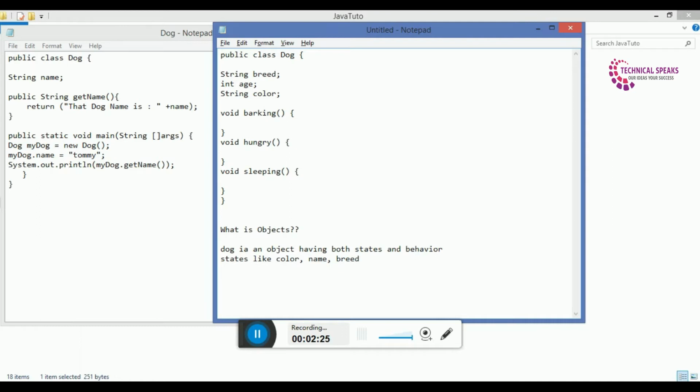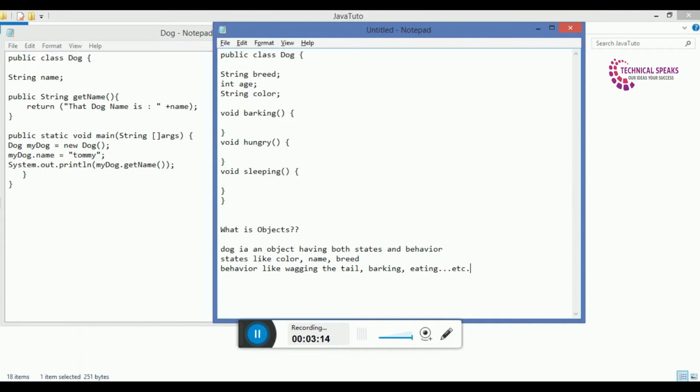In other words, we can say that an object is an instance of a class.